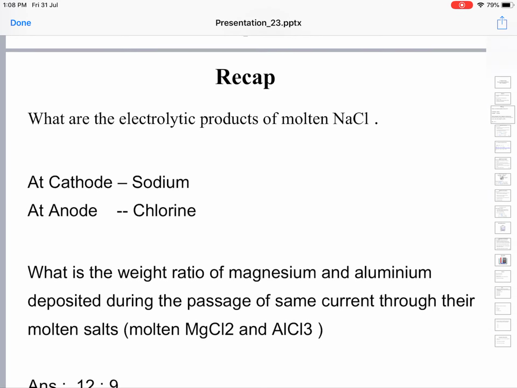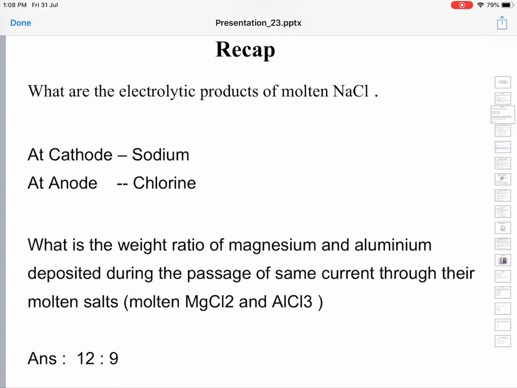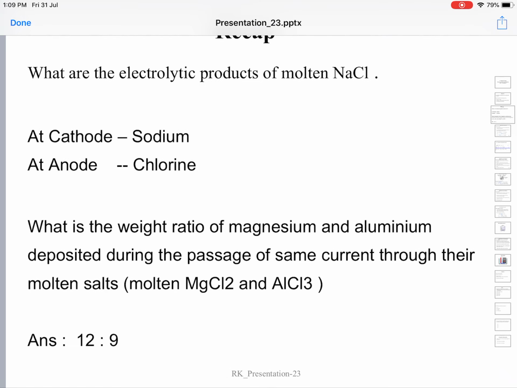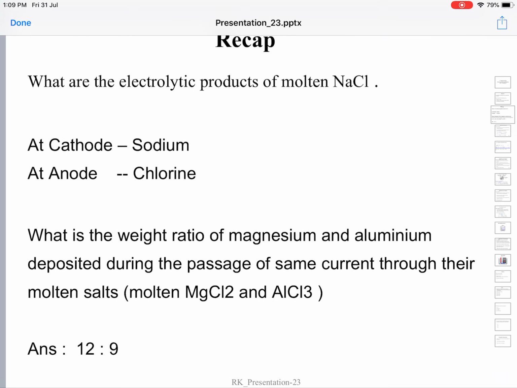To recapitulate, we are discussing the applications of electrolysis. What is electrolysis basically? Electrolysis is the decomposition of electrolyte by the passage of electricity.